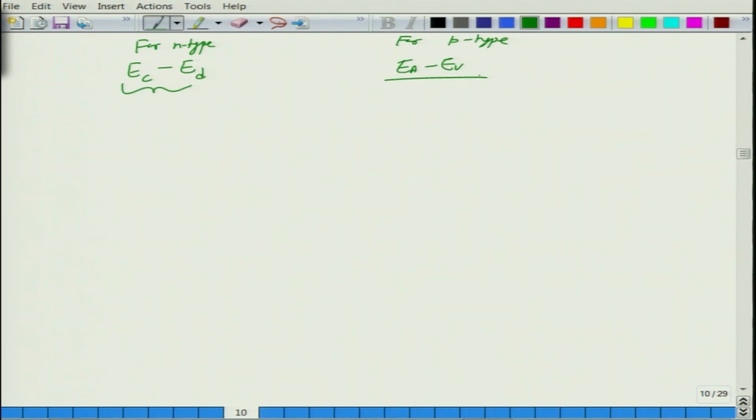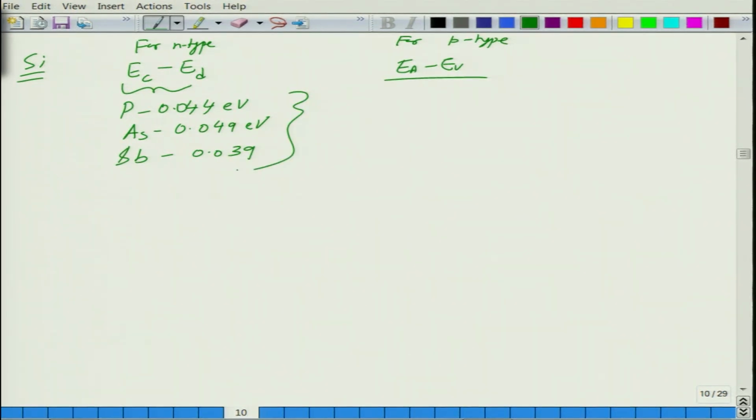Looking at the ionization energy for silicon, for N type, phosphorus has 0.044 eV, arsenic has 0.049 eV, and antimony has 0.039 eV.